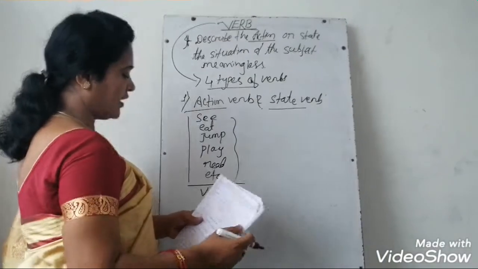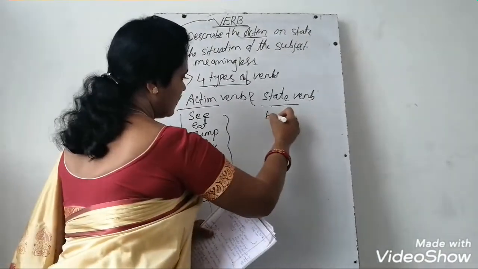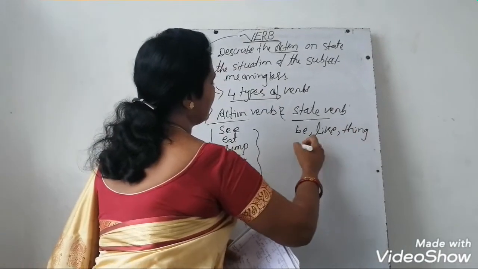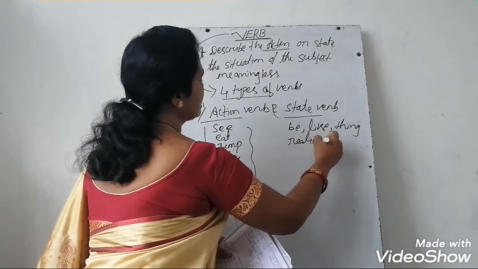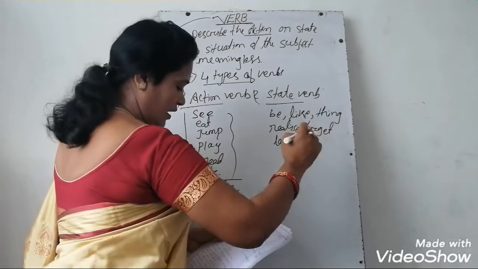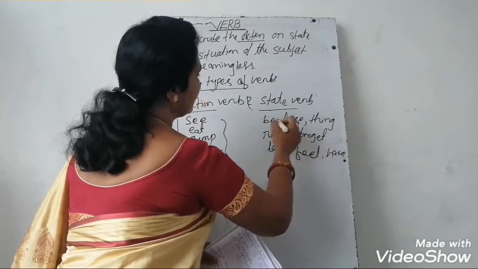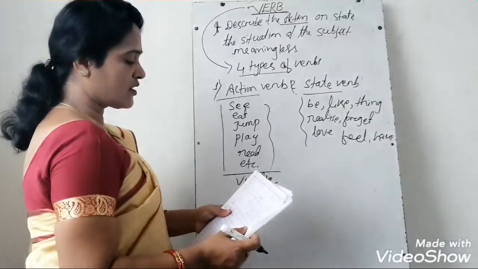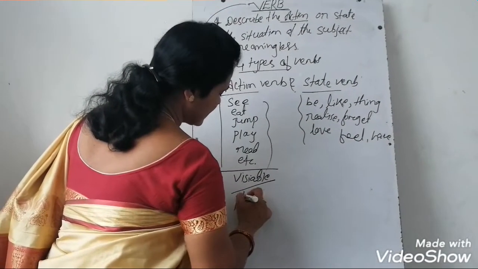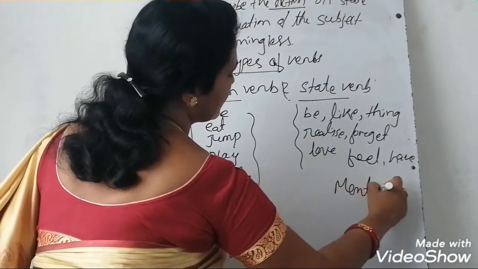Okay. So next is the state verb. State verbs are be, like, think, realize, forget, love, and also feel, have. These are the state verbs, or they are called the mental actions. This is the physical action, and this is the mental action.